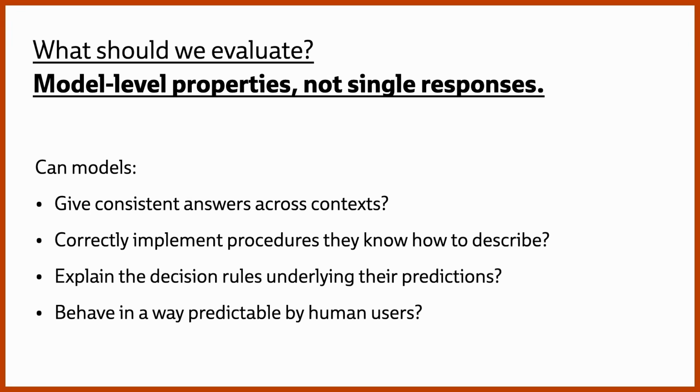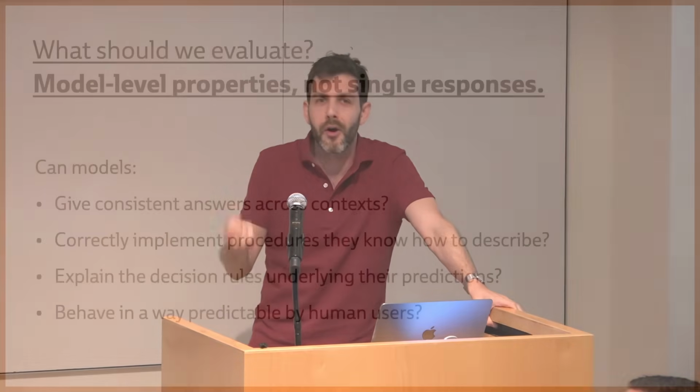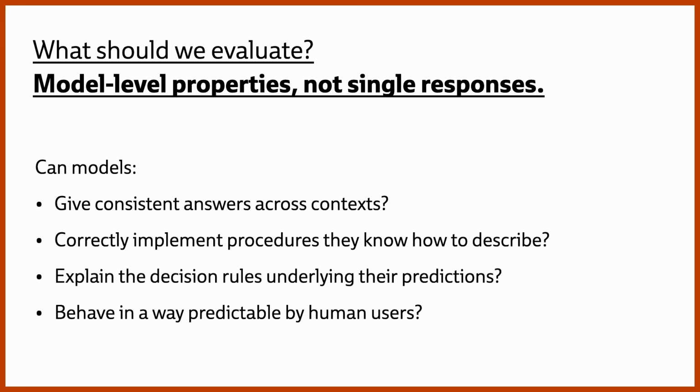And I think this is related to many of the themes in Sam's talk, but we can think about doing this in the context of gameplay also, right? Solving a game means not just taking the right actions, but being able to articulate general principles from which the right actions can be derived and which will cause you to take the right actions in related situations. And so I think there's a bunch more that we can do with evaluation here beyond accuracy, really looking at these model level properties rather than answer level or prediction level properties, measuring whether models can give consistent answers across contexts. When there are procedures involved, making sure that they can both implement and describe those procedures. When there are predictions involved, making sure that they can articulate the decision rules that underlie those predictions.